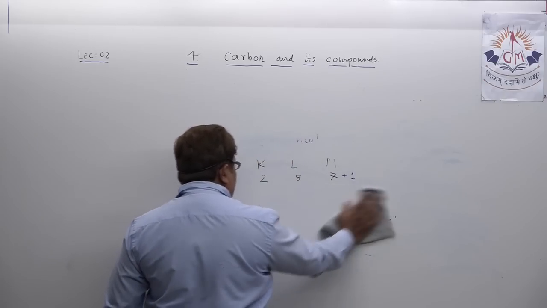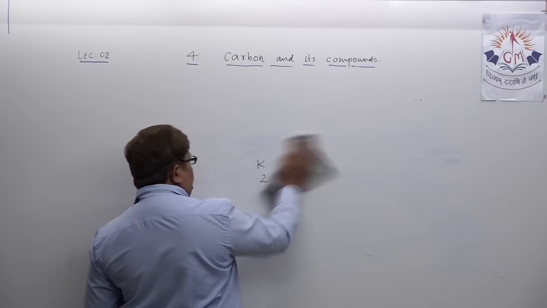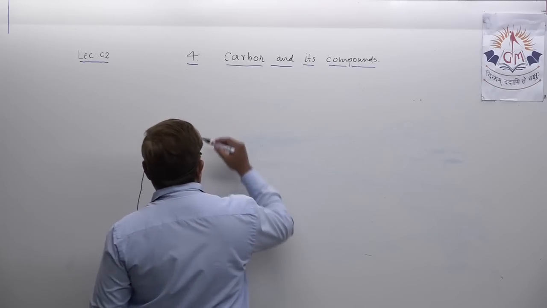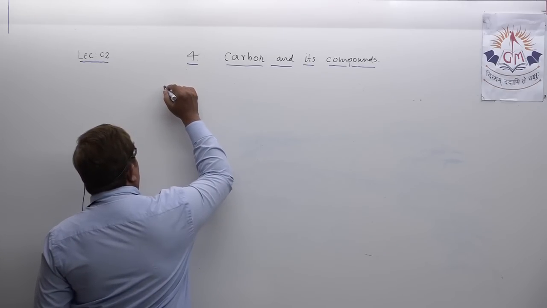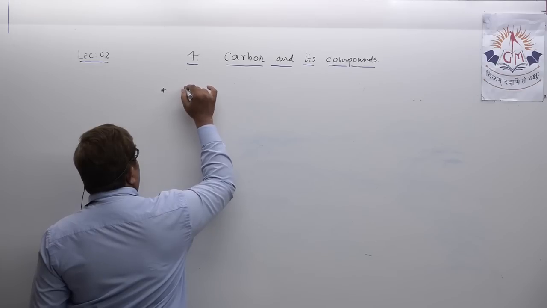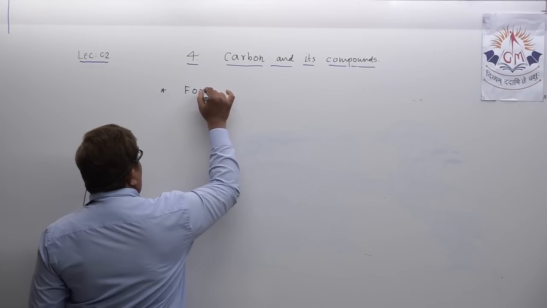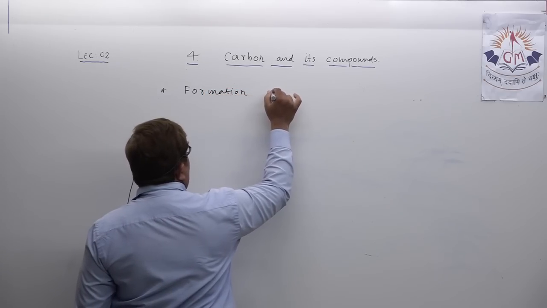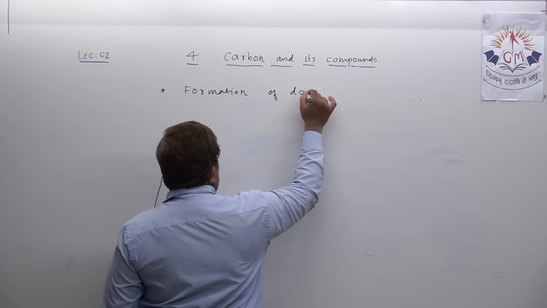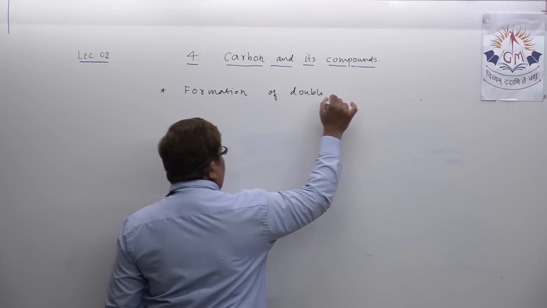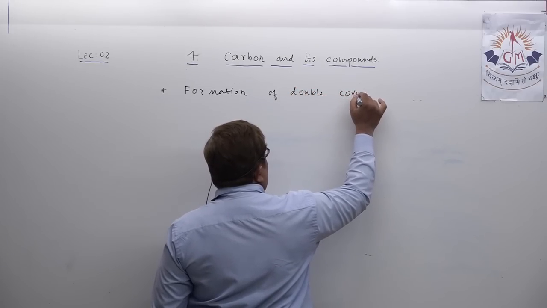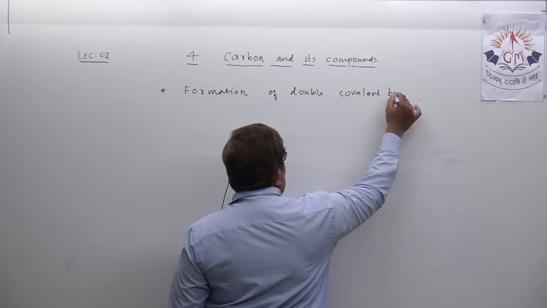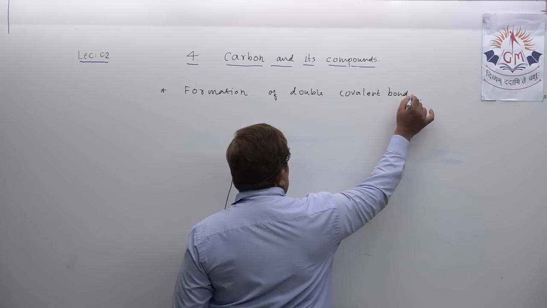Okay, let us try to understand the formation of double covalent bond.